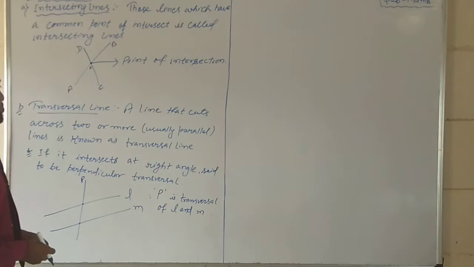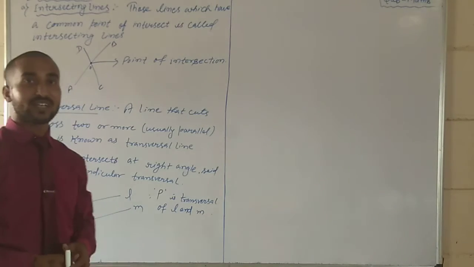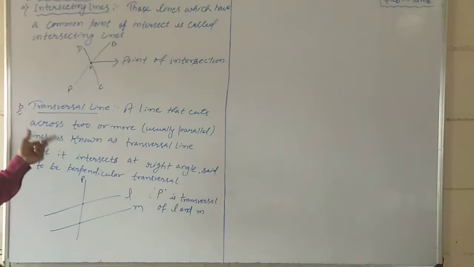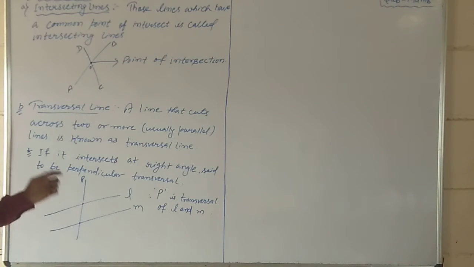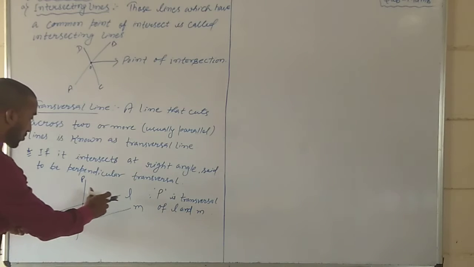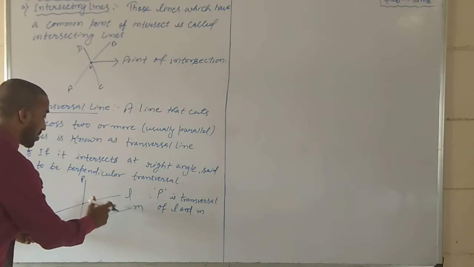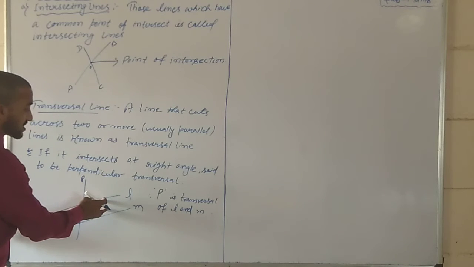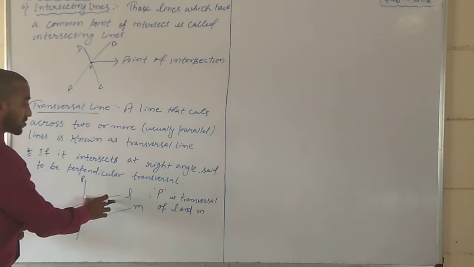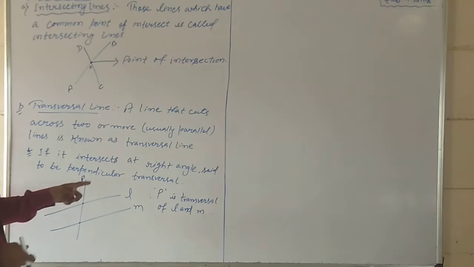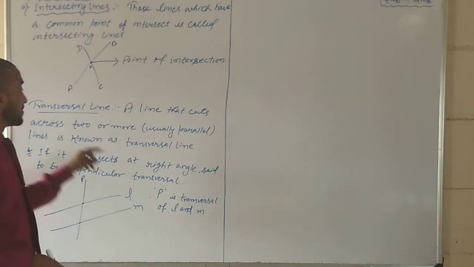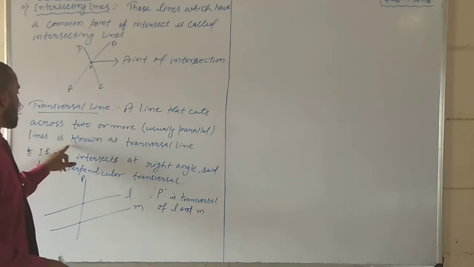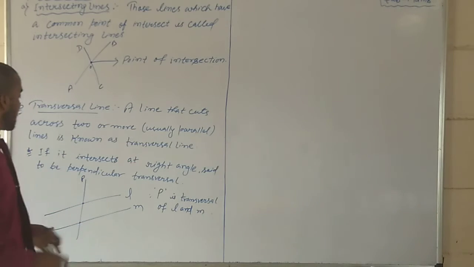See the next point, transversal line. What is a transversal line? A transversal line is a line that cuts across two or more lines, which are usually parallel. It is talking about these lines, two or more than two, which may be usually parallel, either two lines or three lines, cut across by a single line. See, a line that cuts across two or more usually parallel lines is known as a transversal line.